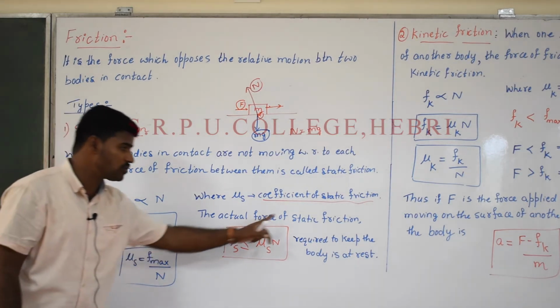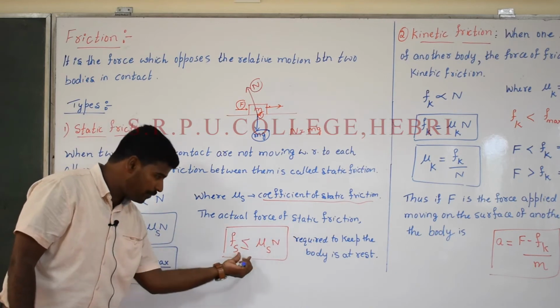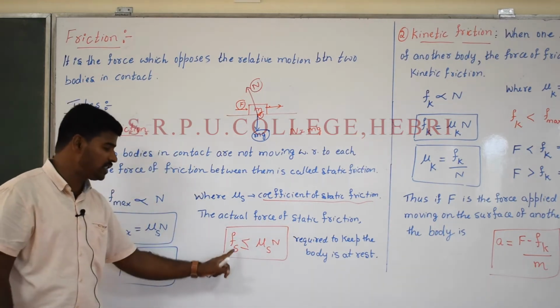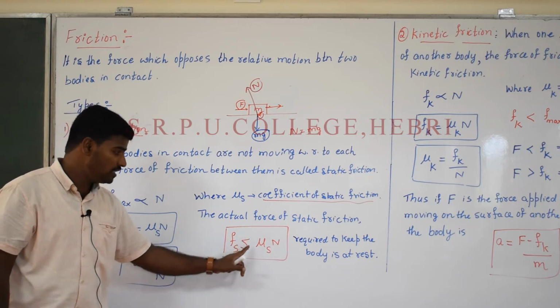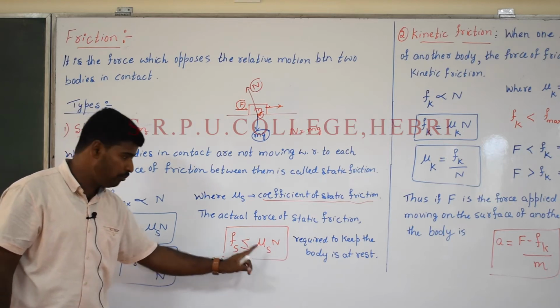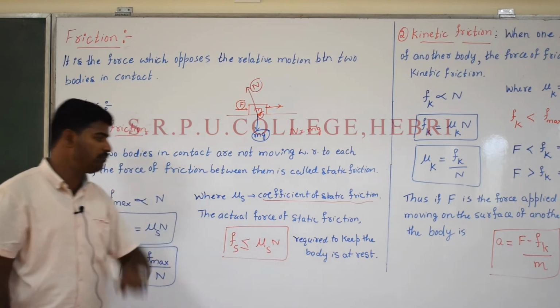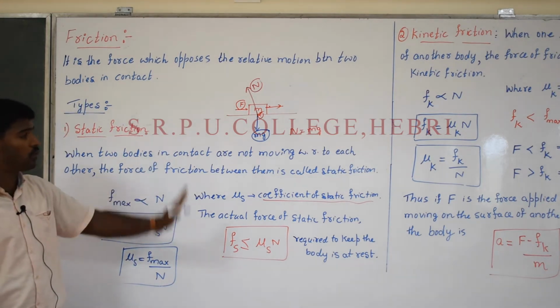Therefore, the actual force of static friction, see, for static friction to exist this condition must hold: Fs, that refers to the static friction, is less than or equal to mu s times n, required to keep the body at rest. This is all about static friction.